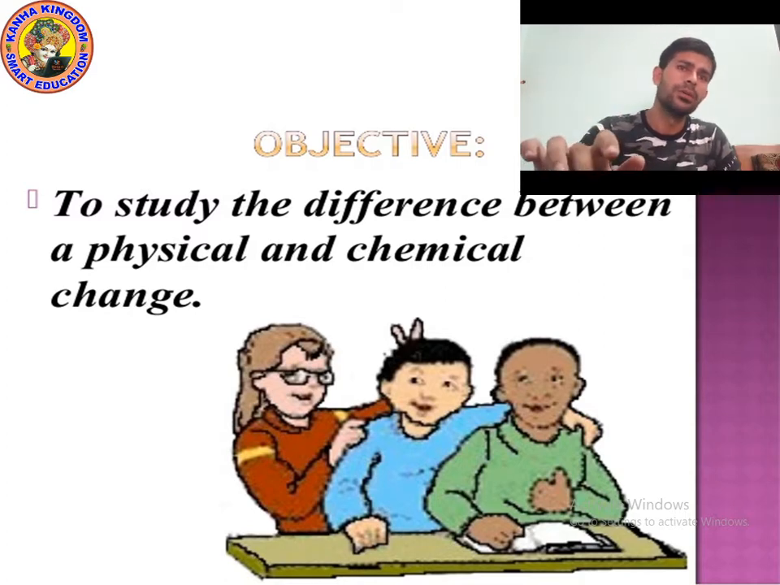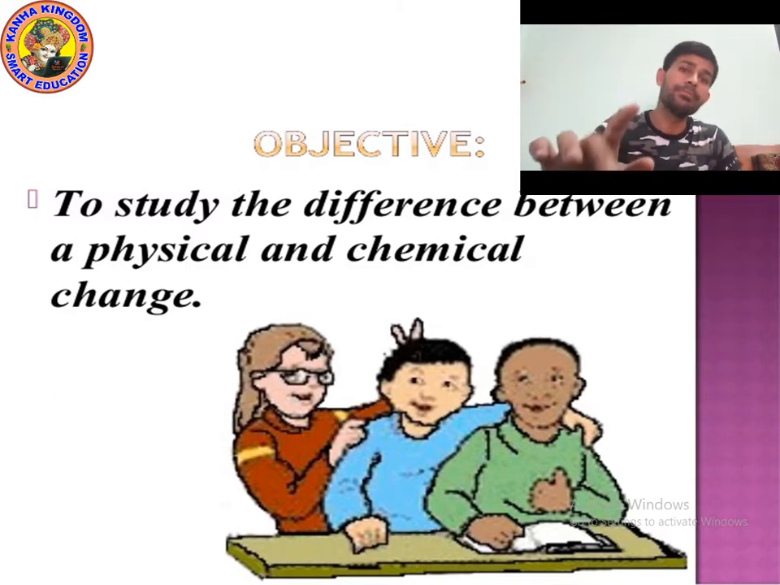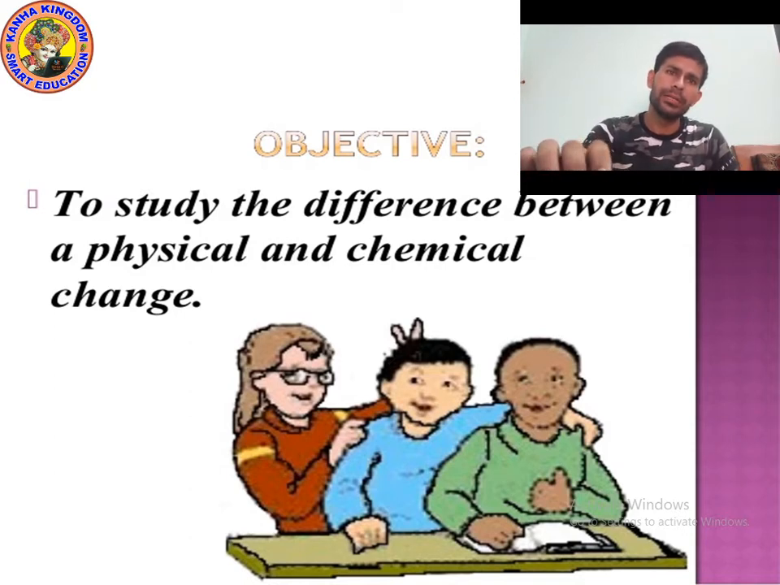Okay. So kids, physical changes are actually temporary changes, and they are reversible. But chemical changes are irreversible changes. You cannot get the same product again. Means they are permanent changes.